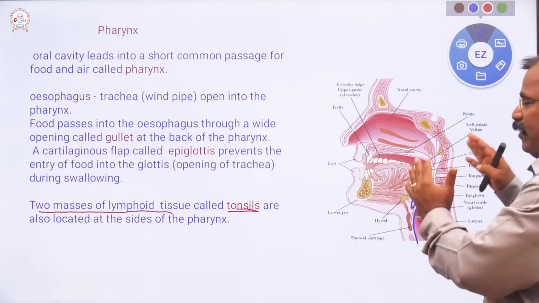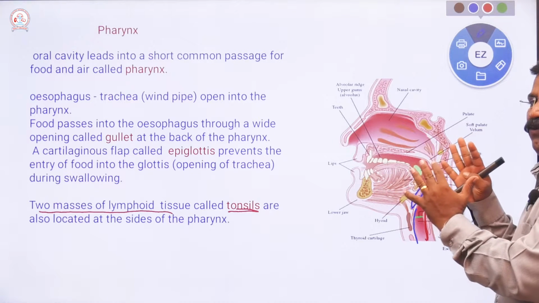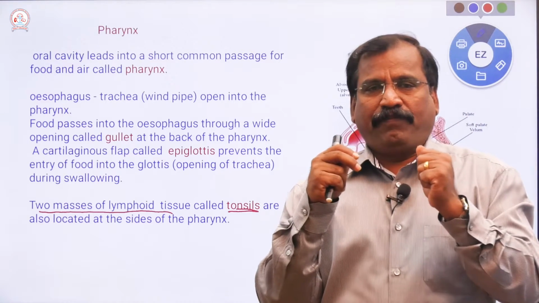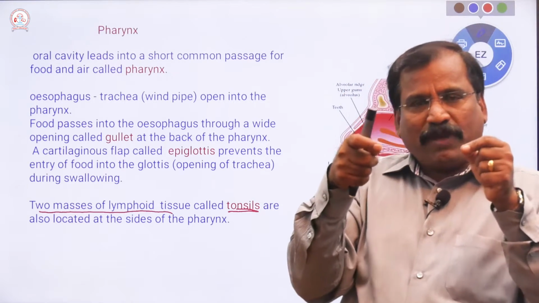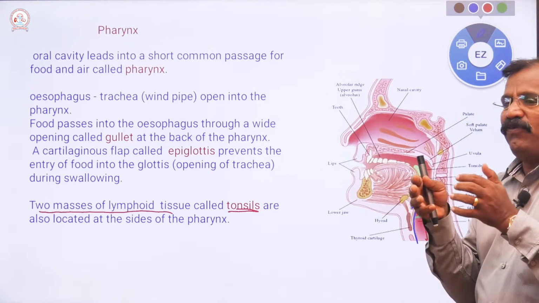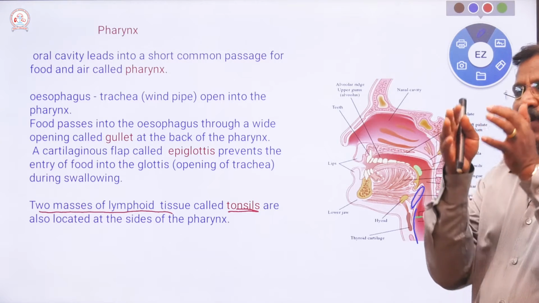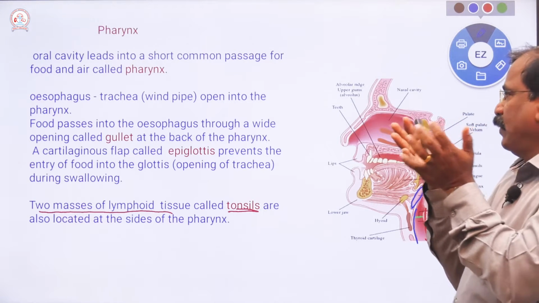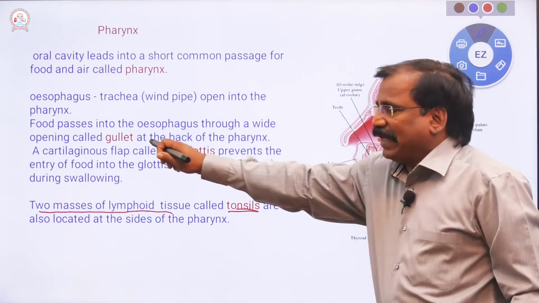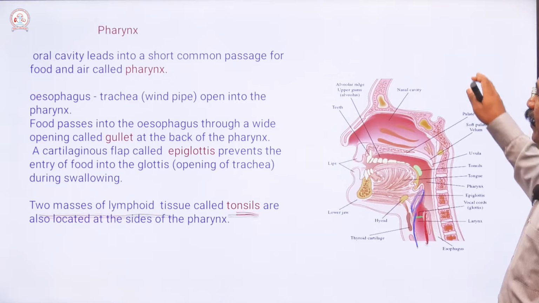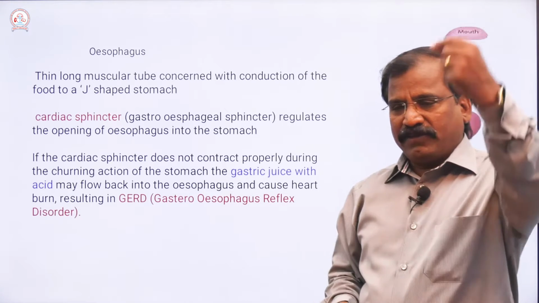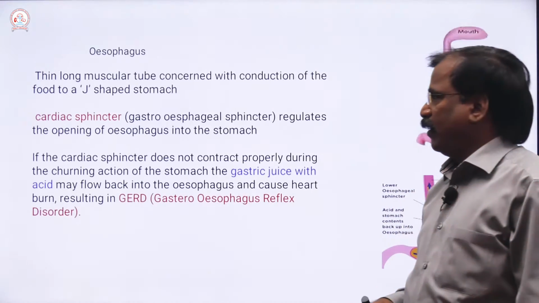What is the pharynx? It is common for food and air. From the pharynx, the windpipe and esophagus emerge. The esophagus is followed by a spacious cavity, a wide opening, called the gullet.